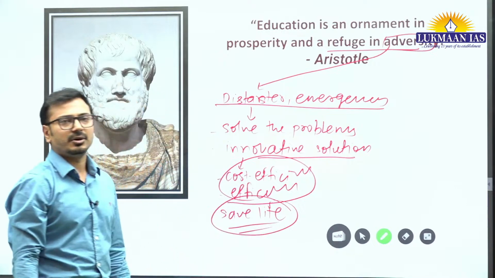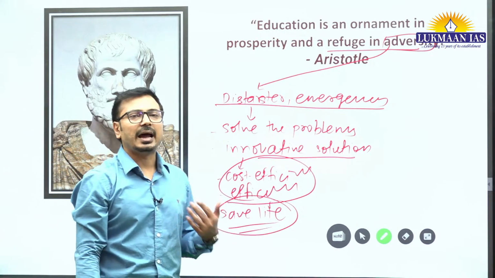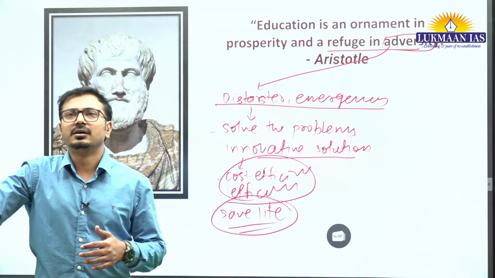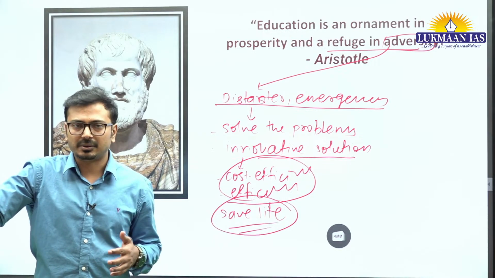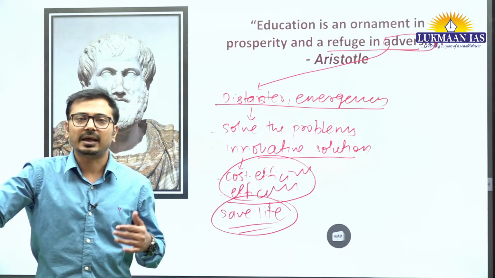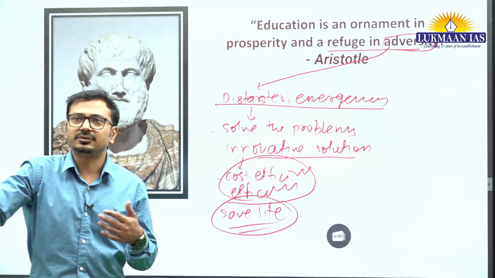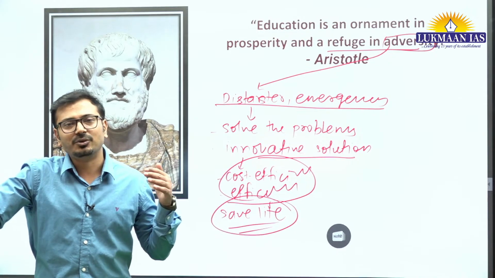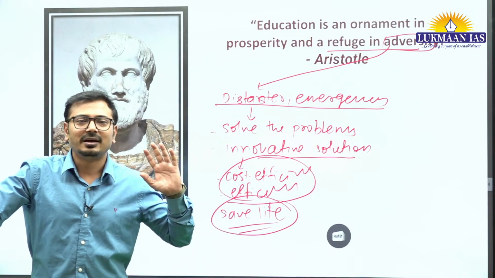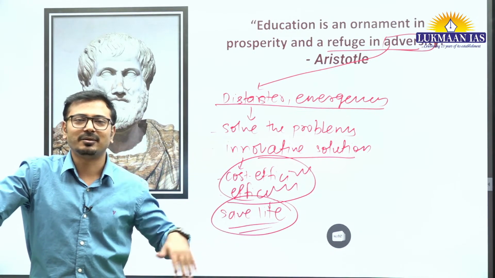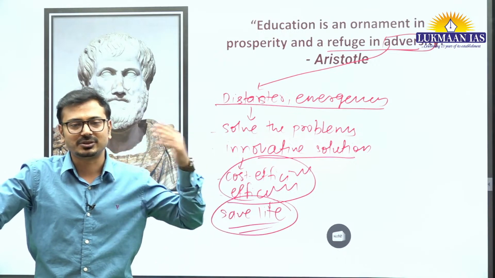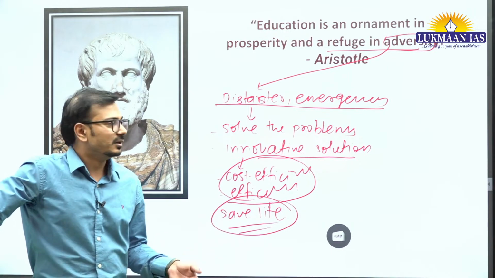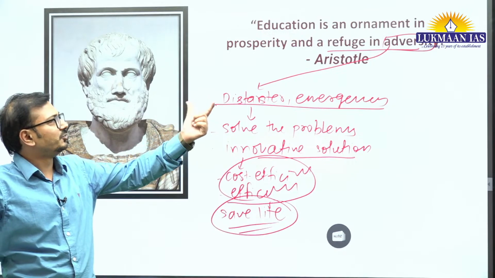In this manner, we can talk about a refuge in adversity, because in adversity, religion or any kind of belief will not help. Rather, education and knowledge will help in such a situation. A very good example, Vijay, is the pandemic. During pandemic times, initially people followed different kinds of methodologies to ward off this virus. Many people followed misbeliefs and misconceptions, but ultimately science prevails, knowledge prevails. In the same manner you can talk about refuge in adversity.